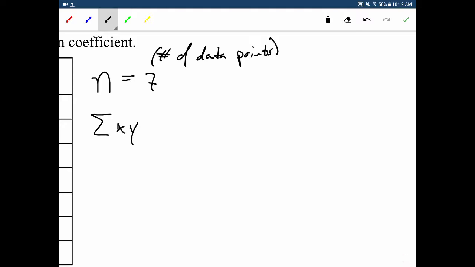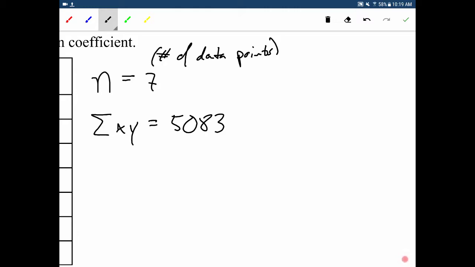So remember, this is where you take each x value, multiply it by its corresponding y value, and then add them all up. Okay, so I have done this ahead of time. And if you're uncomfortable with this, I do recommend that you actually try this yourself. Maybe pause the video and try each of these and make sure you can get the right numbers. But what I got was 5,083.